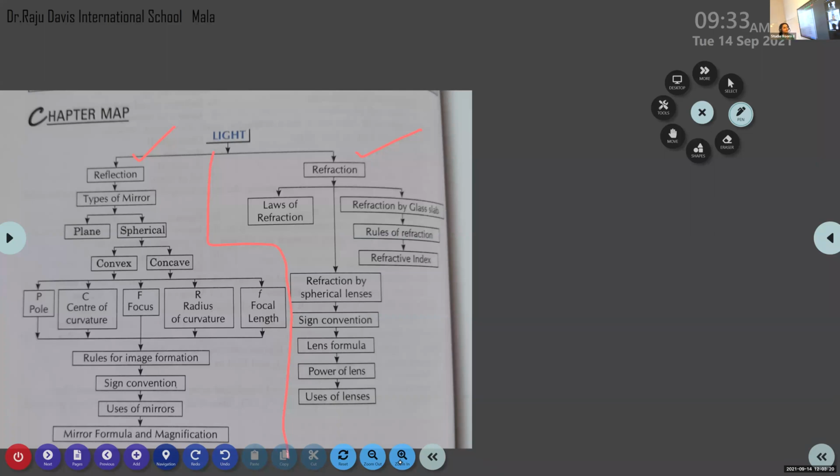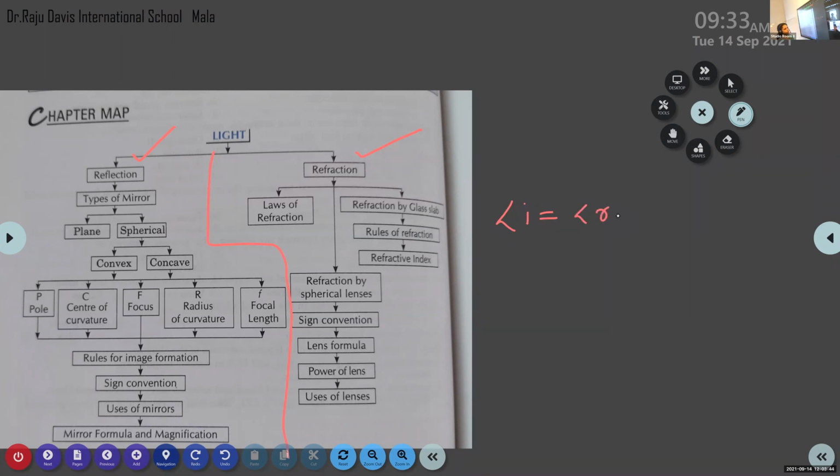Then the next question to Melvin. State the second law of reflection of light. The angle of incidence is always equal to the angle of reflection. That is, angle i is equal to angle r.